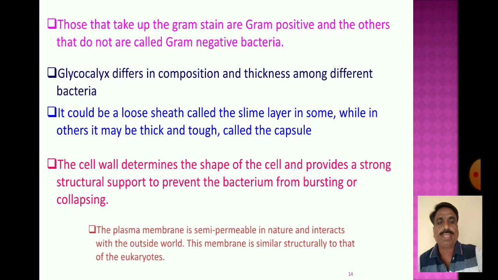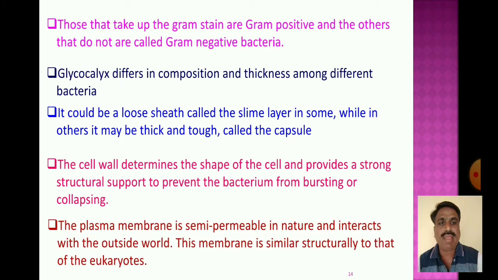Now, the plasma membrane next to the cell wall is semi-permeable in nature and interacts with the outside world. It interacts between the inside world of the prokaryotic cell and the outside world.